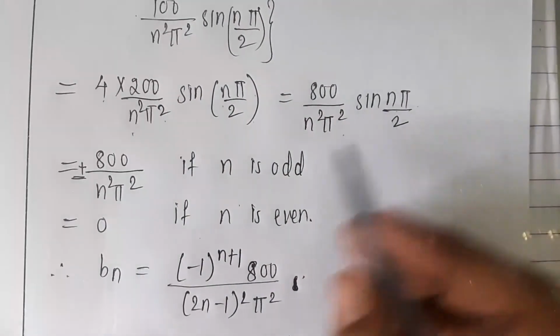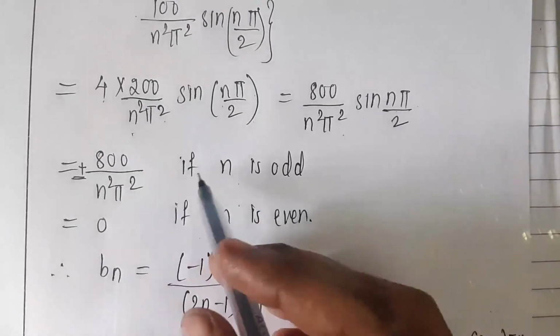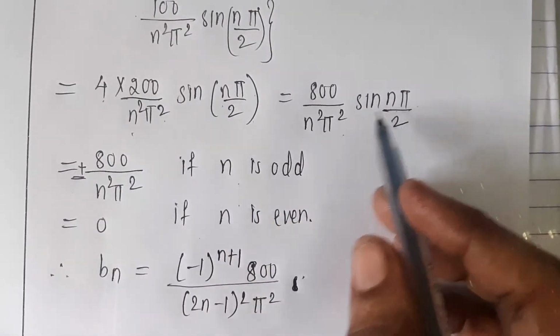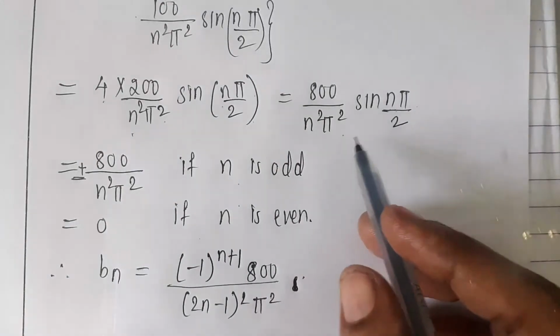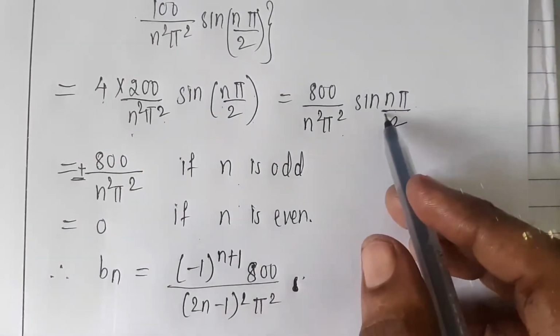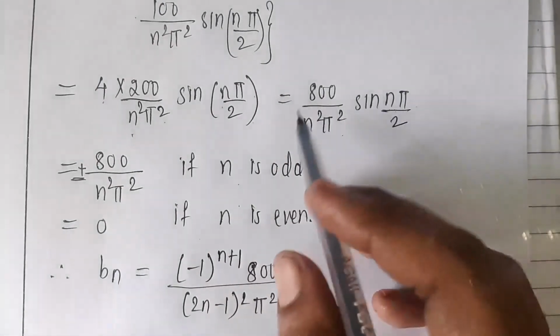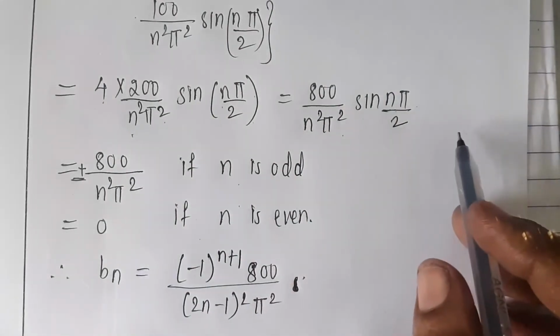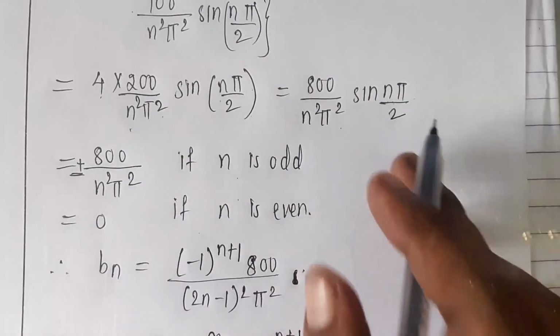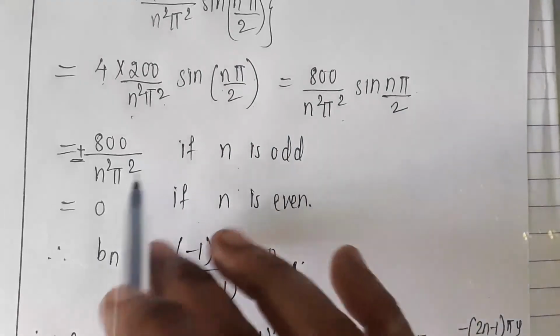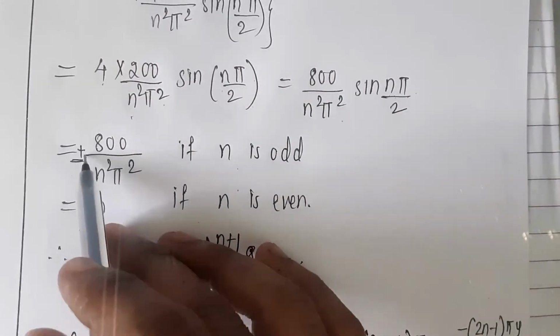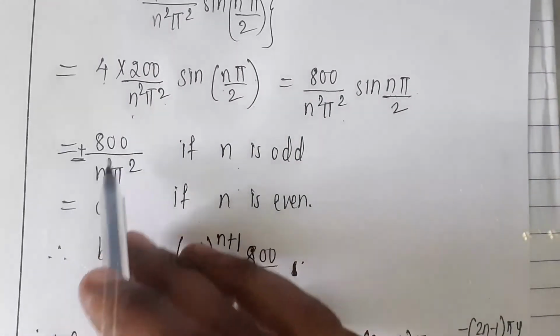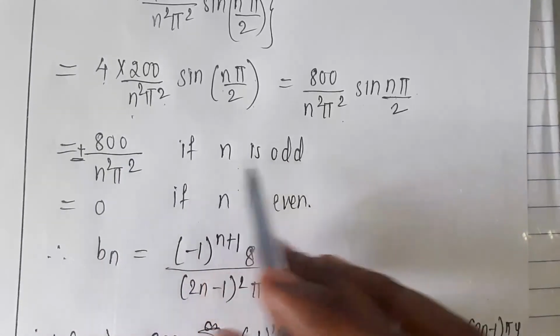Now if n is odd, then we get, if n is equal to 1, sin pi by 2, n is equal to 3, sin 3 pi by 2. So sin 3 pi by 2 is minus, sin pi by 2 is plus, then sin 5 pi by 2 is plus, then 7 pi by 2 is minus. So like that we get alternate positive and negative signs. So we get plus minus 800 by n square pi square if n is odd.